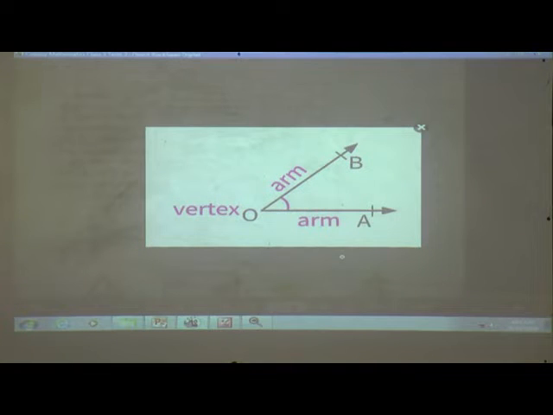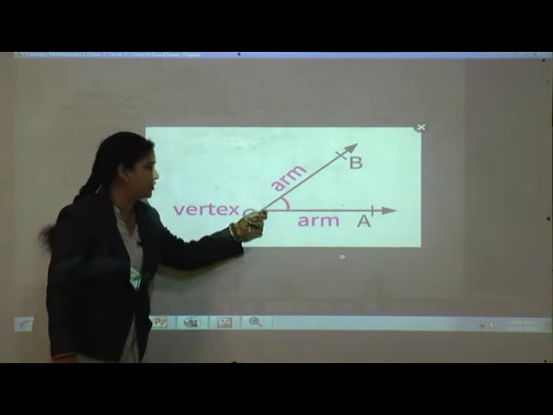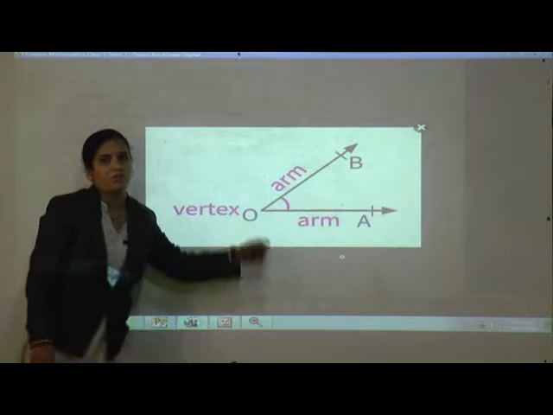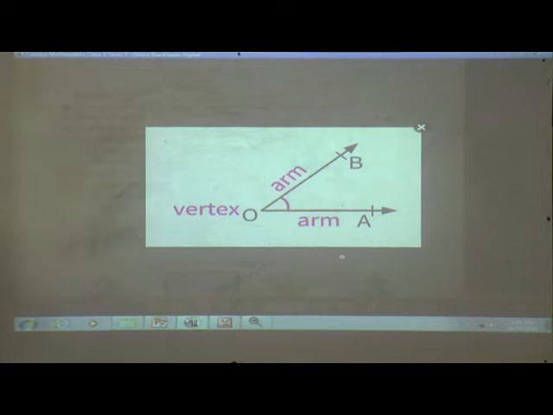The point where two rays meet is called the vertex. Here these two rays meet, so this point is called a vertex. The rays form the arms of the angle. Here these are the arms of the angle. Now this angle has vertex O and arms OB and OA.